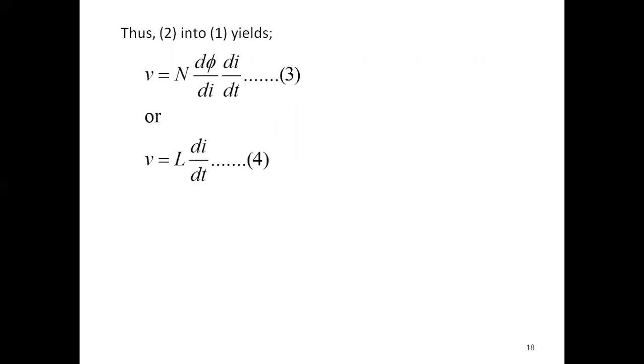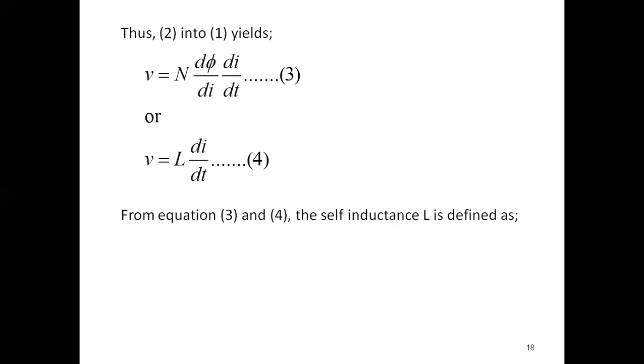What you will get is V equals N into d phi by di into di by dt. Now, what is N into d phi by di? Already you know V equals L into di by dt, from equation 4, where L is nothing but the self inductance of that coil.